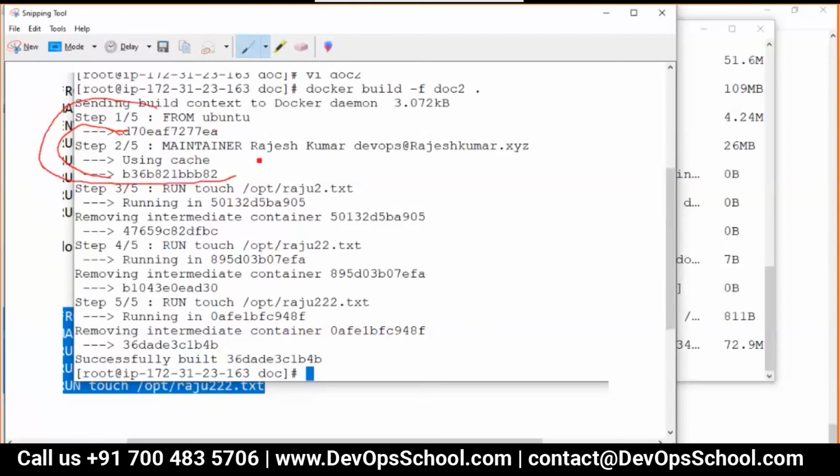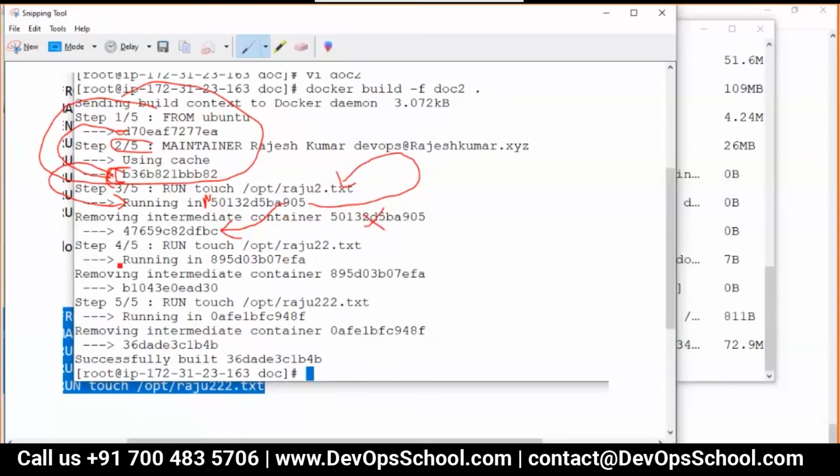What has happened here is the cache has been taken, so just forget about it. If cache is not taken, then I could have talked about it, but no problem. This is the layer ID, which is the result of this change. So let's understand this. From this layer, think about it, one container got created, which is here. In this container, the changes were made here. This container got committed with the layer. And then finally the container which was created got deleted.